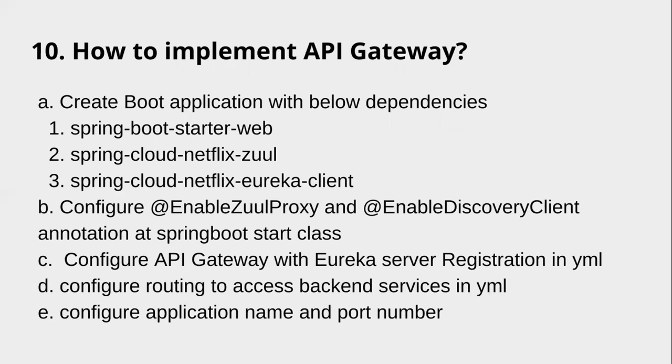If you want to implement an API gateway, mainly three dependencies we need to take inside our pom.xml file. One is starter web. Next one is the Spring Cloud provided Netflix Zuul dependency, the Spring Cloud Netflix Zuul proxy. Next one is Spring Cloud Netflix Eureka client. These three dependencies we need to take.